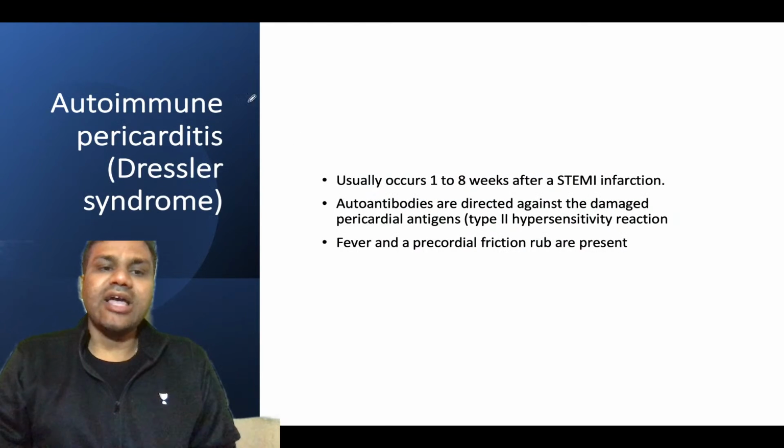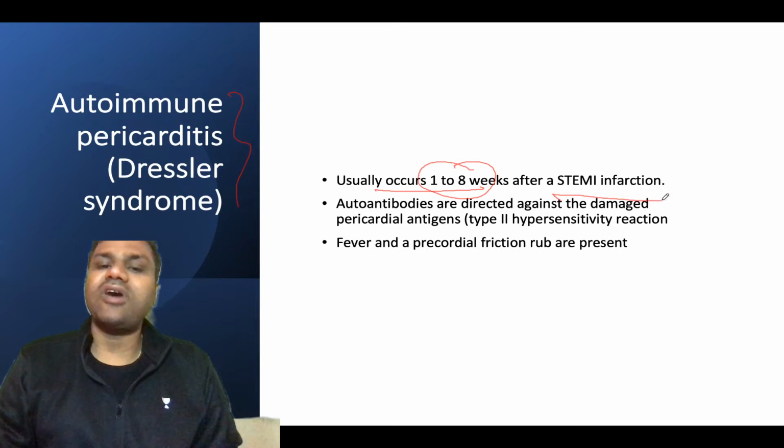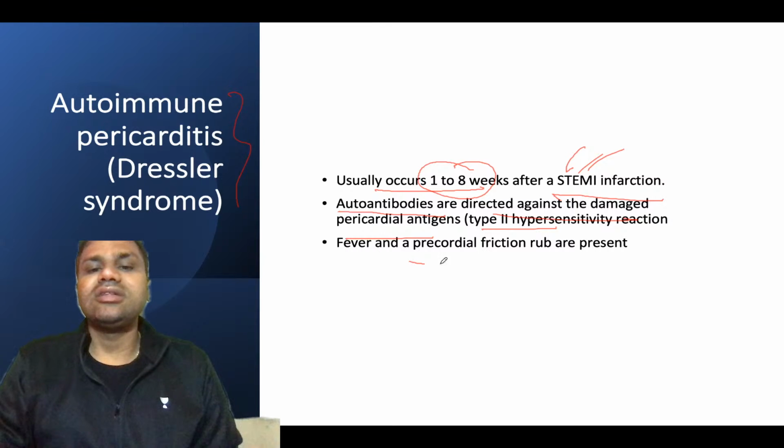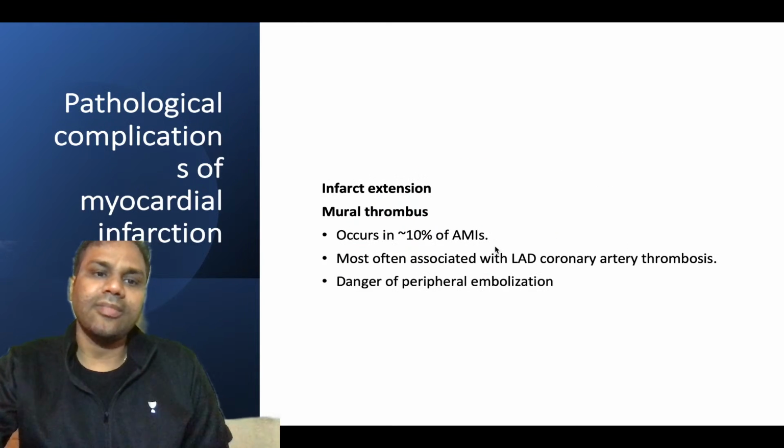Another complication is acute autoimmune pericarditis. It usually occurs 1 to 8 weeks after ST elevation myocardial infarction, which is again important. Autoantibodies are directed against the damaged pericardial antigen. That is a type 2 hypersensitivity reaction. There will be fever and precordial friction rub present in case of Dressler syndrome.